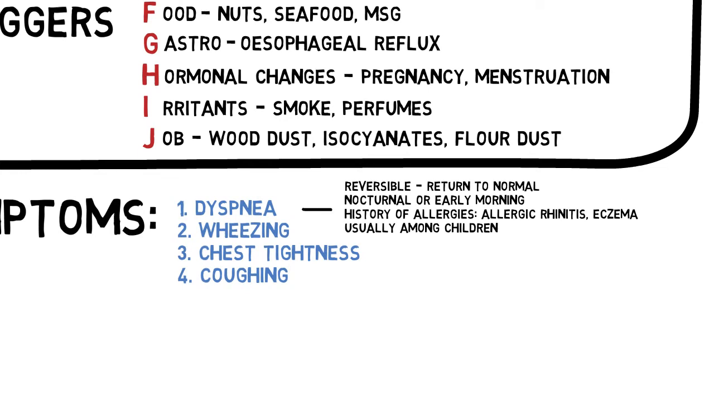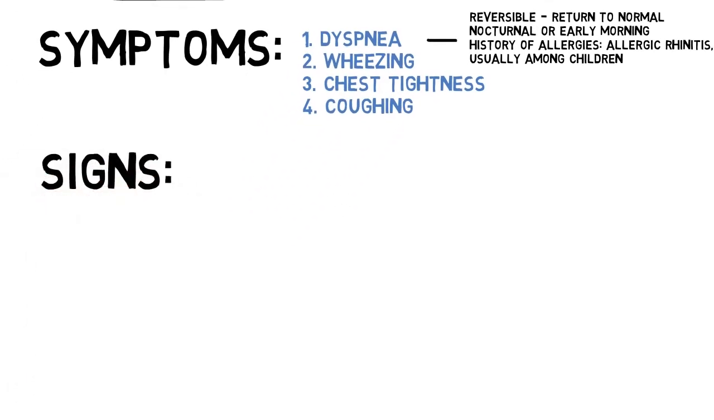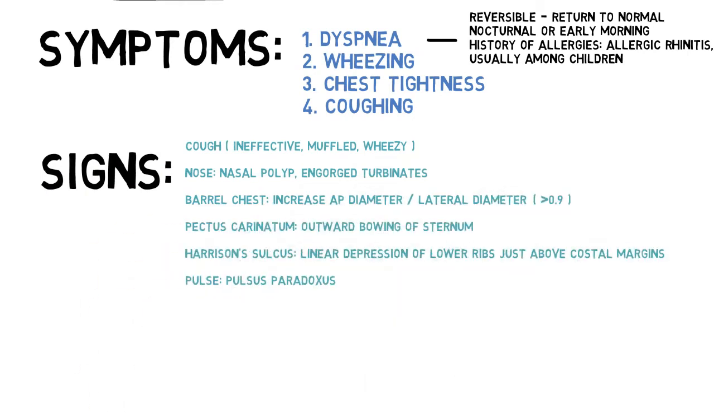History of other allergies such as rhinitis and eczema are also suggestive. It usually occurs among children, but about 1/3 of them will still carry this with them into adulthood. Generally, if patient happens to cough during examination, we may hear muffled, ineffective, wheezy cough. Ineffective because patient requires more effort to expire air. This is a sign of obstructive pulmonary disease.